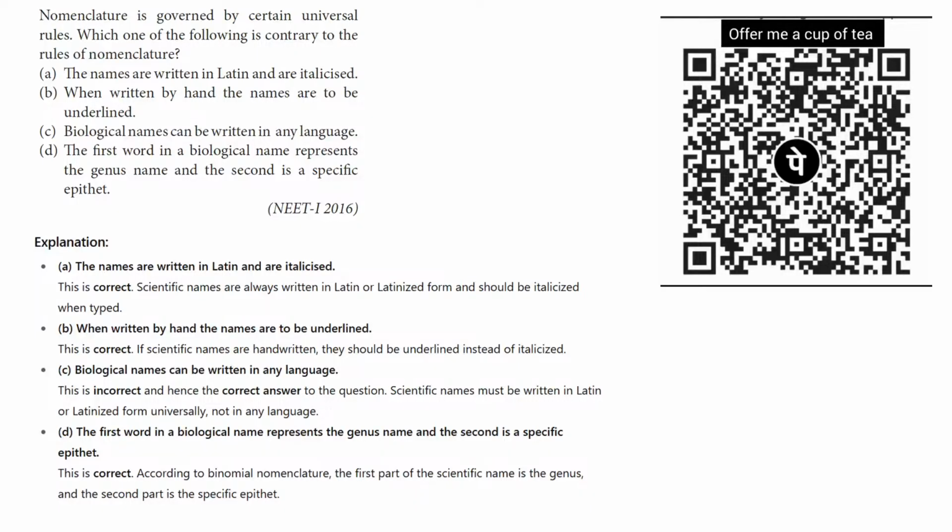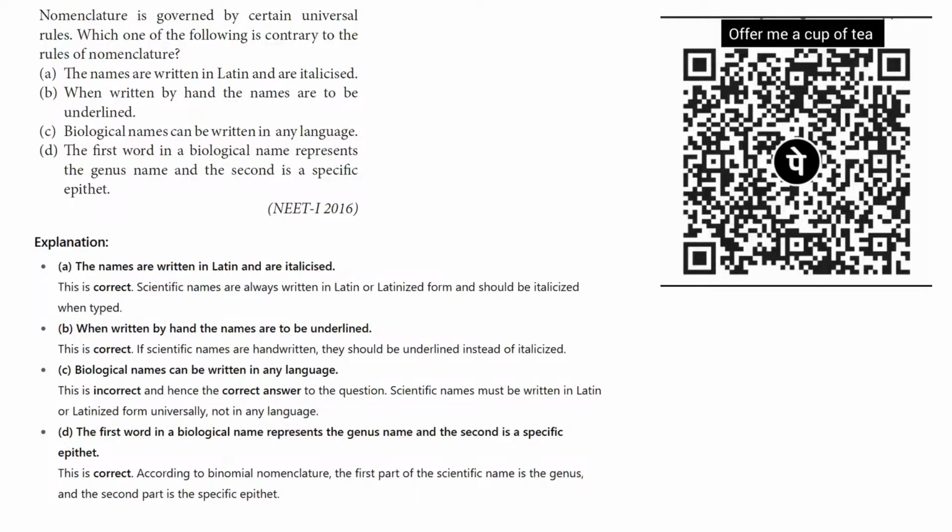So option A, names are written in Latin and italicized. Option B, when written by hand, names are to be underlined. And option D, the first word in the biological name represents the genus name and the second is the specific epithet. Options A, B and D are all correct because these are the rules of biological nomenclature.